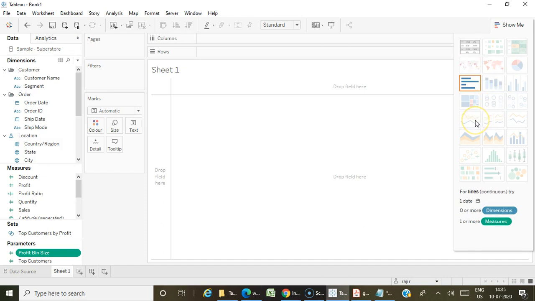Same if I want to create a line chart, the date field is mandatory. So they may ask you questions based on this. That is, they will ask you like what type of charts you can create based on one single measure or only with the dimension. So these types of questions they may ask you.